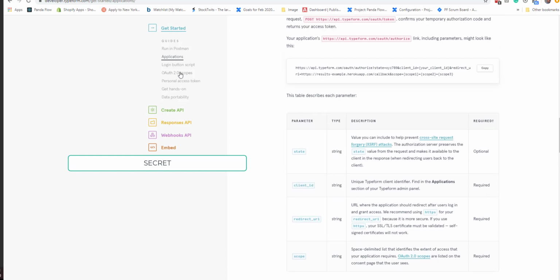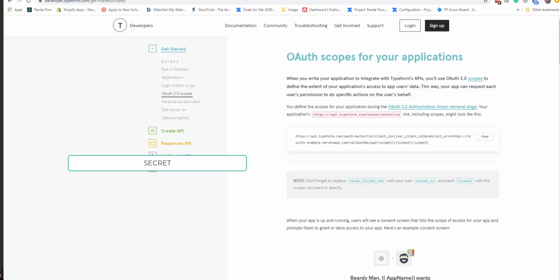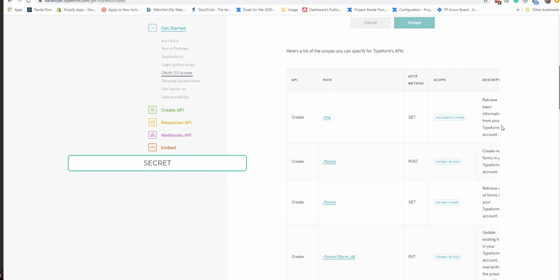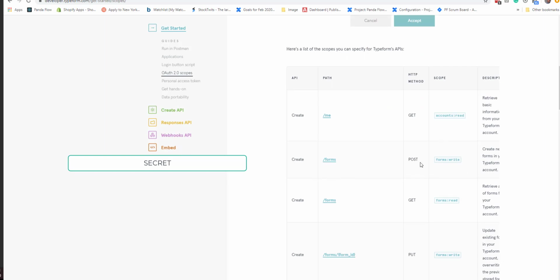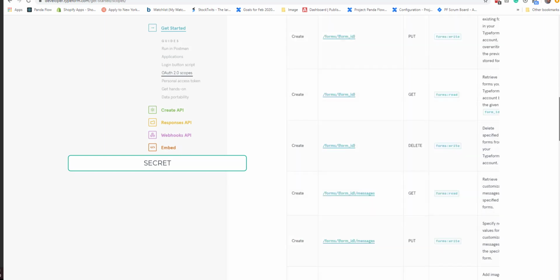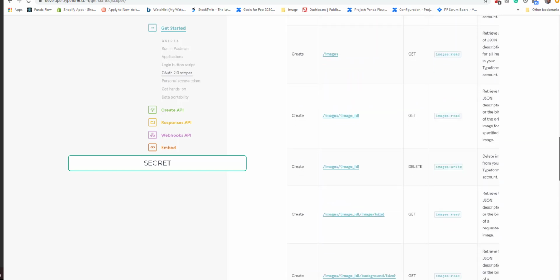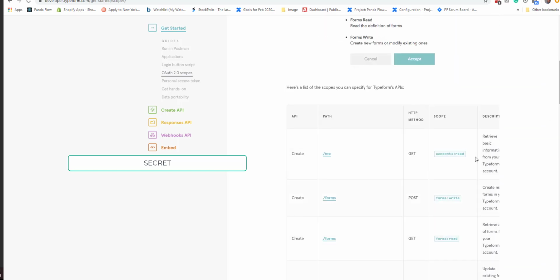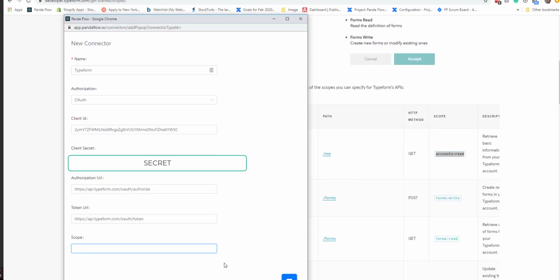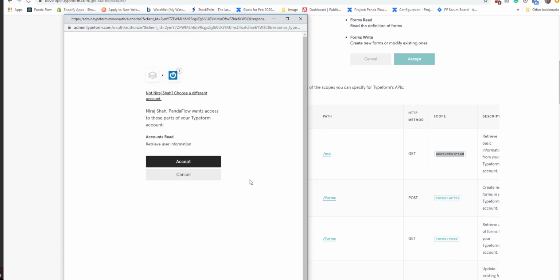So let's just see, here's OAuth 2 scopes. We want to just say, let's just see the form elements. Let's take the first one to read the data here.